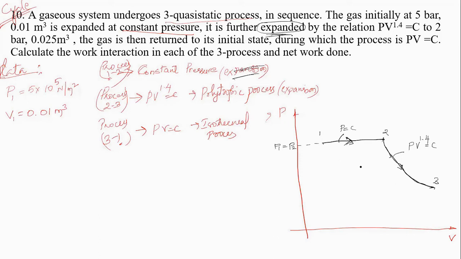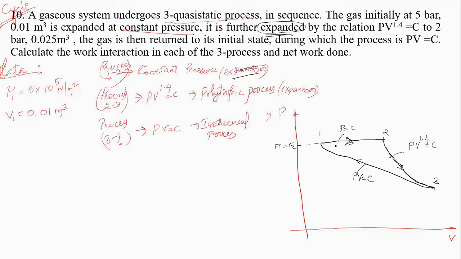Now I don't know 3 to 1, but what they said is that the gas is then returned to its initial state. Returning to the initial state means I have to join 3 to 1. If you are joining, you should join with the isothermal process, that is PV is equal to C. If you look at this, the volume is decreasing and the pressure is increasing. Therefore, these two are expansion and process 3 to 1 is compression.